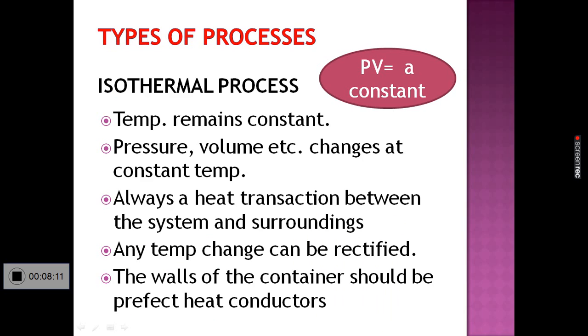Now let us consider the different types of thermodynamic process. A thermodynamic process means any one of the thermodynamic variables changes. If pressure only changes, it is a thermodynamic process. If volume changes, likewise. Thermodynamic processes can be done by keeping any one of the variables constant. We can do the thermodynamic process by keeping temperature constant, or pressure constant, or volume constant.